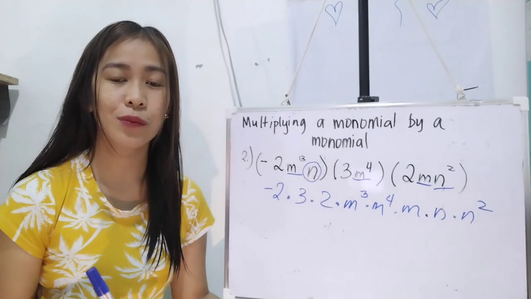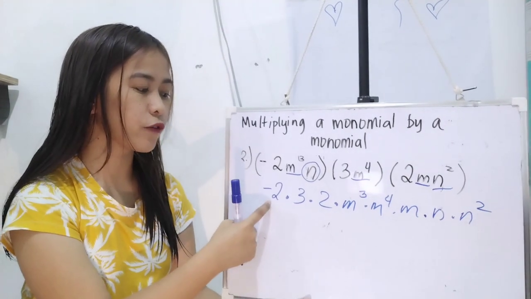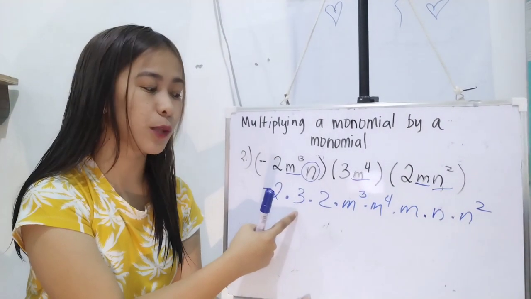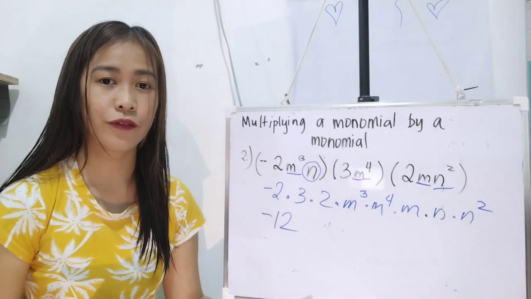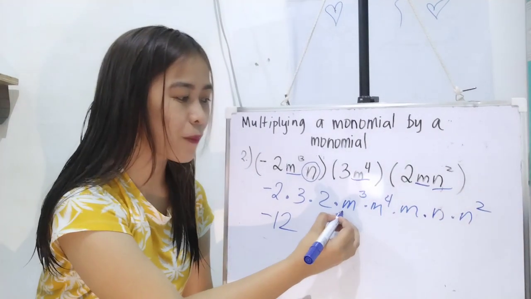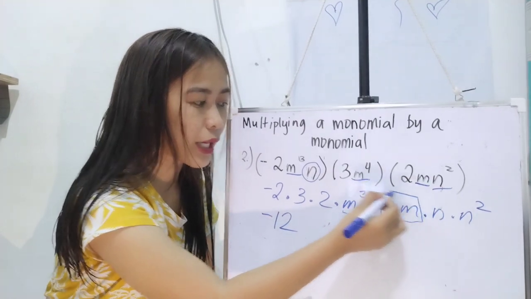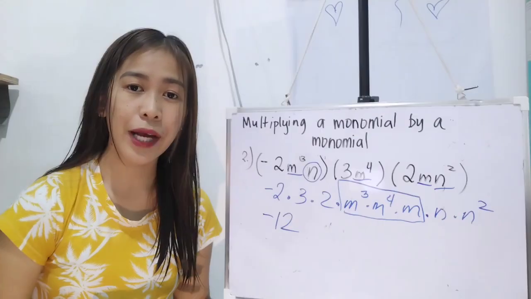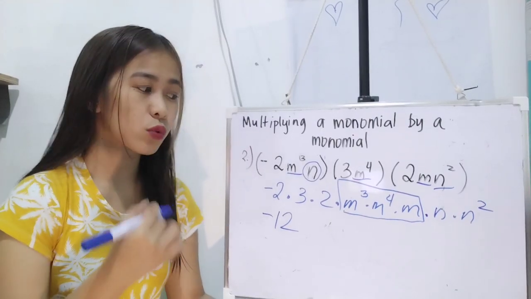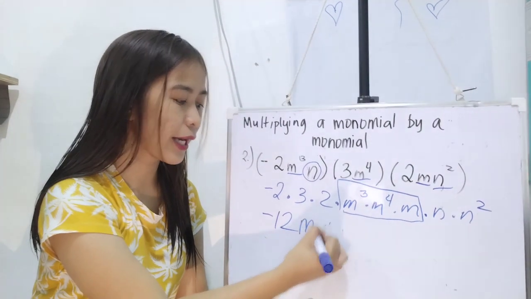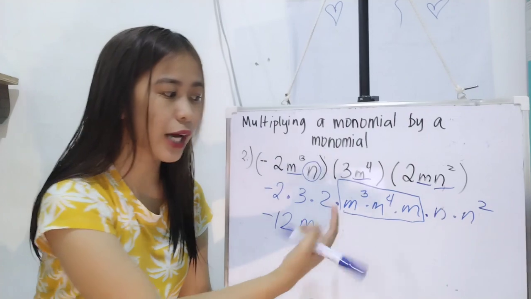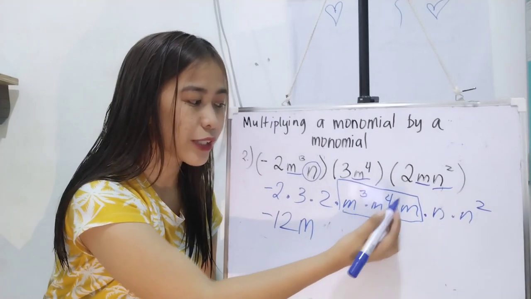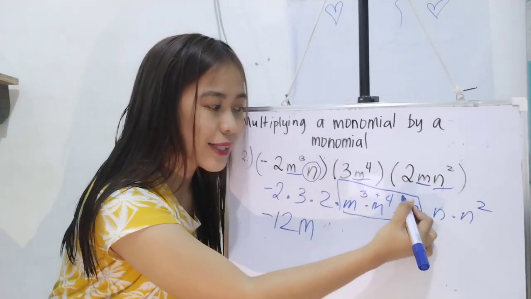And then just do the multiplication. Negative 2 times 3, that is negative 6 times 2, that is negative 12. Okay? And then itong mga m na to, dahil sila yung magkakaparehas na base, siyempre, palagi yung tatandaan yung product rule, kopyahin si base, and then add the exponent. Okay? So dahil meron tayo ditong 3 plus 4 plus 1.